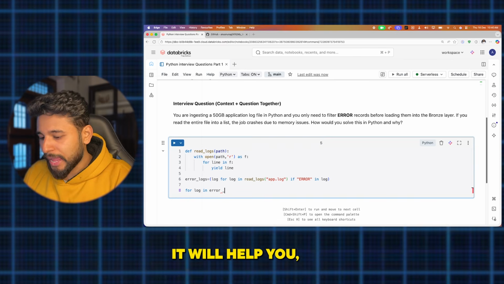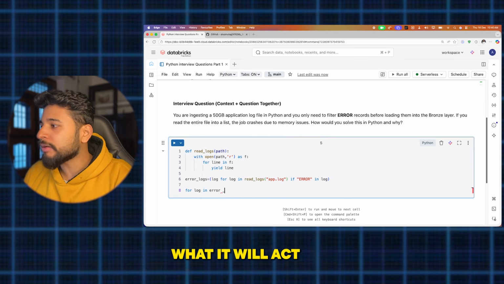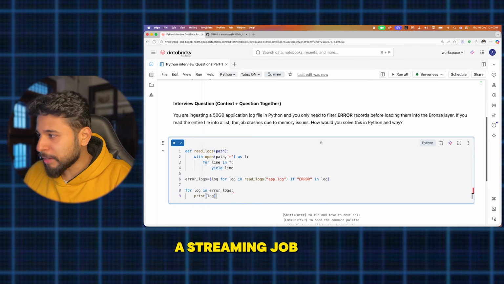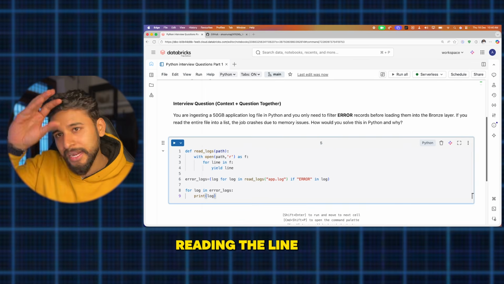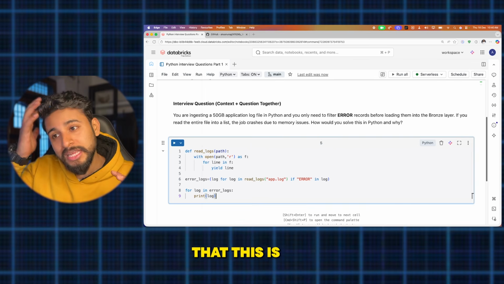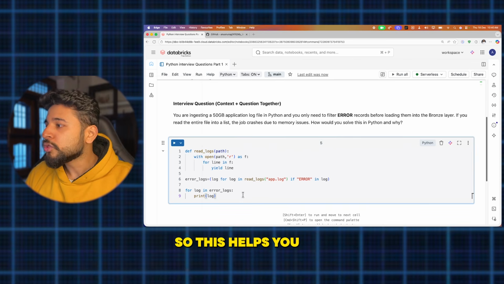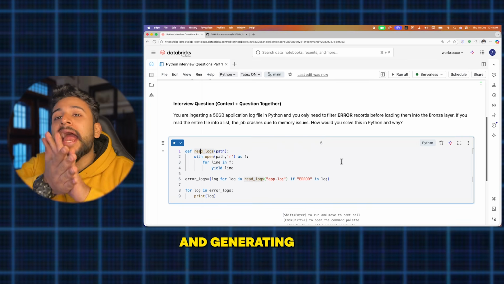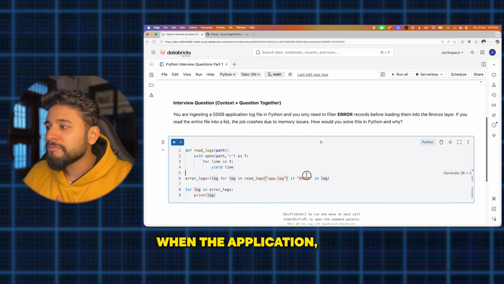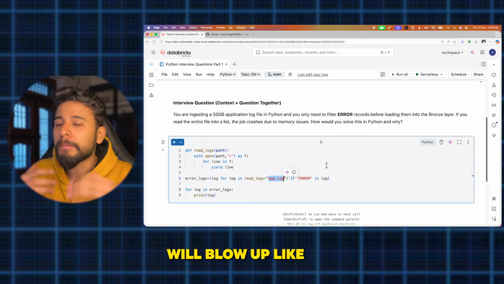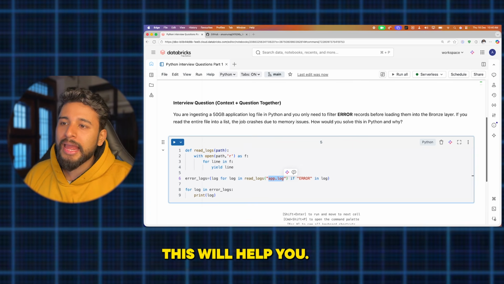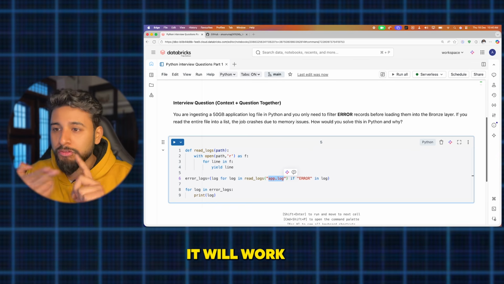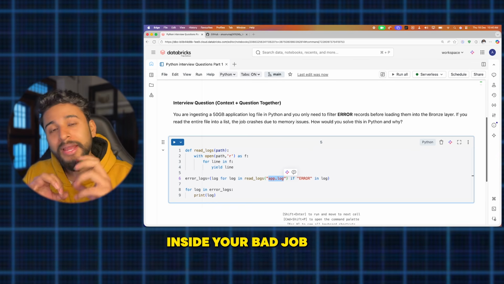It will act like a streaming job, where one by one it reads the line and finds out whether it has an error or not, and then gives it to you. This helps because it runs one by one rather than importing everything into a list. That would be a problem when app.log bloats up to a huge size. Definitely this will help you, because it will prevent out of memory issues. It works like a streaming job inside your batch jobs.